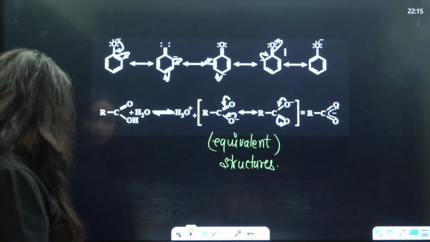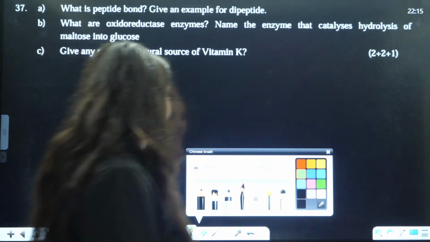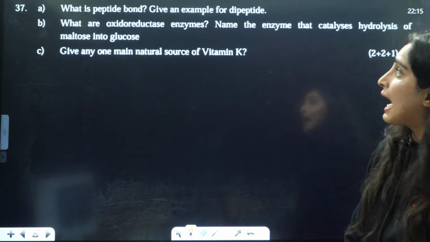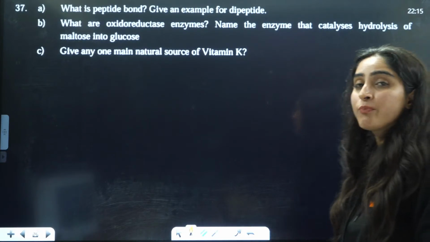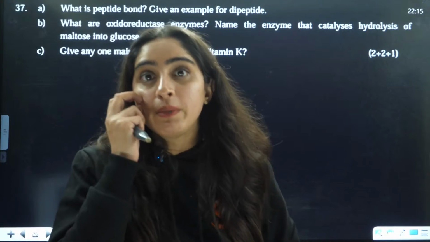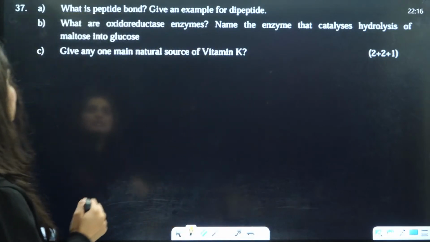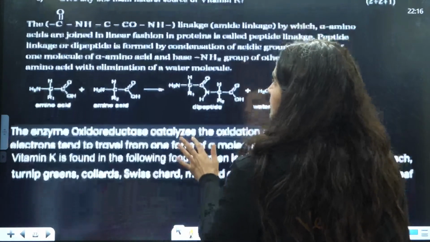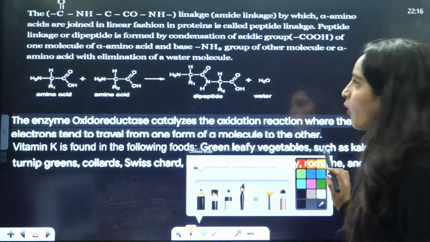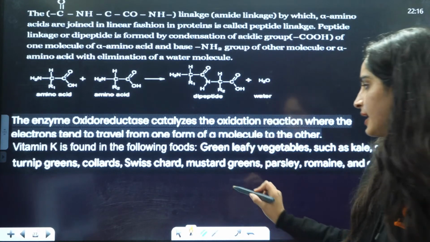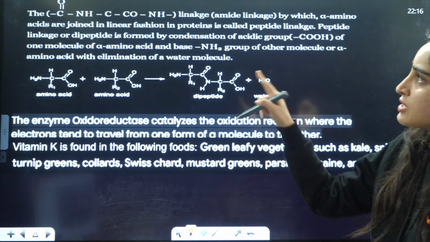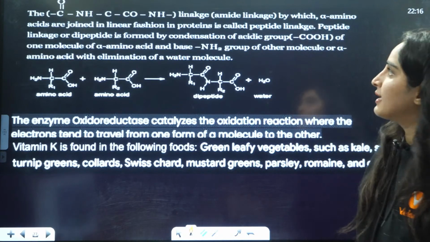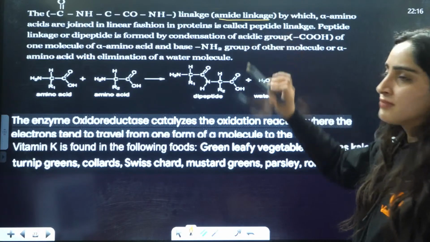Right? Okay. Now, next is: what is a peptide bond? Give an example for a dipeptide. Peptide bond means the bond between amino acids, right? So let us see that here. Firstly, let us see what is a peptide bond. The CONH linkage, the amide linkage.